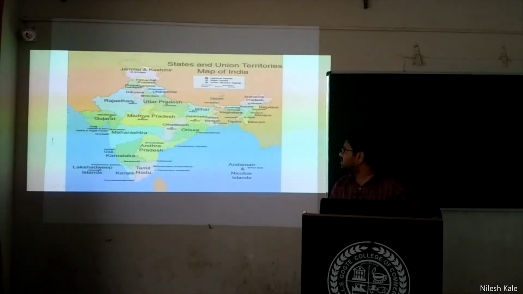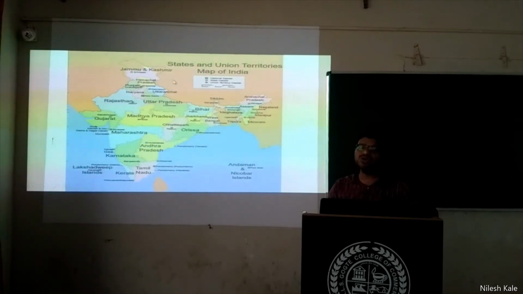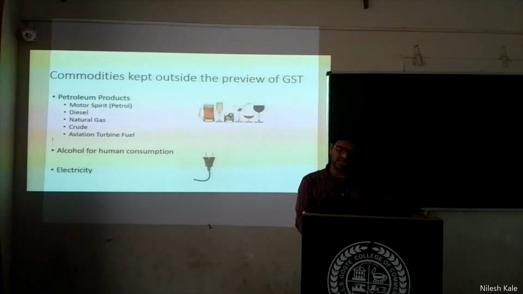We call these special category states, these northeastern states: Meghalaya, Sikkim, Mizoram, Manipur, Nagaland, Arunachal Pradesh, Assam, and then Jammu and Kashmir was also considered a special category state earlier. Now we consider it a special category union territory. Okay, this is a part of the map. And then we will go ahead.